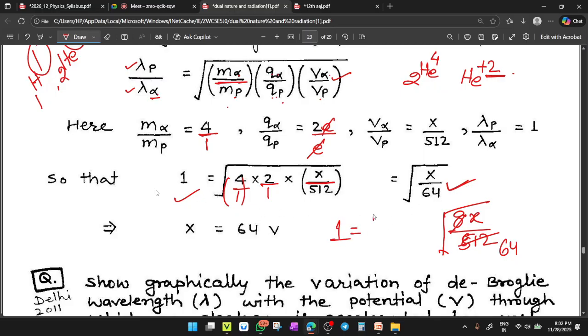So 1 equals under root x by 64. Squaring both sides, 1 becomes x upon 64. So x equals 64 volt. Clear or not? So you will have x equal to 64 volt.